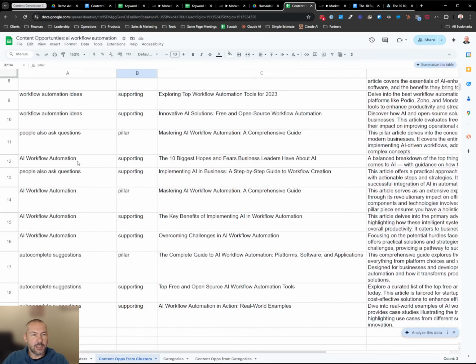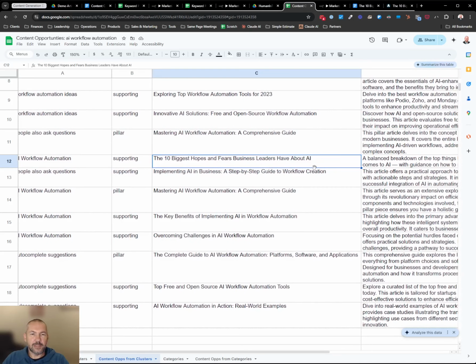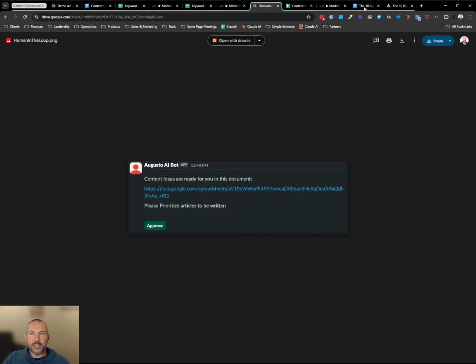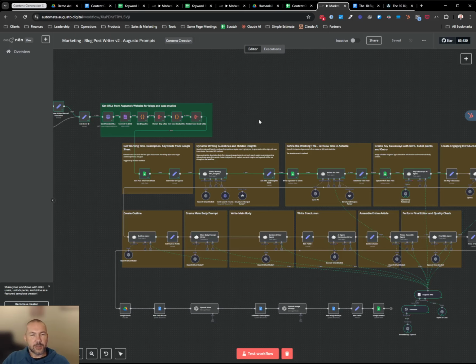So I picked for this one, supporting page, the 10 biggest hopes and fears that business leaders have about AI. Once I've selected that, you can see here's the keyword, here's the title, and it keeps the description. And then when I click this approve button here, this process is going to actually go